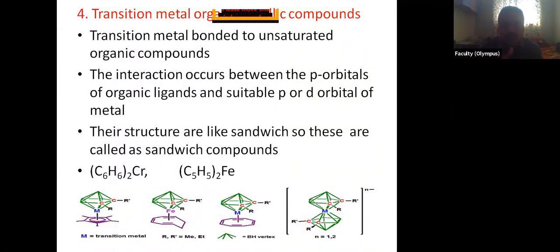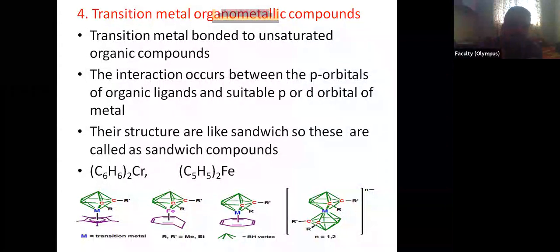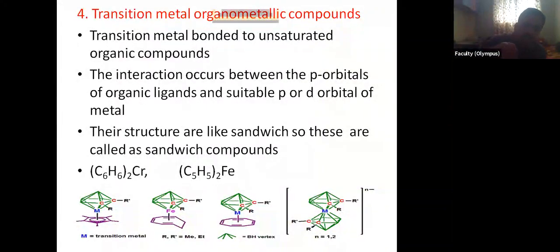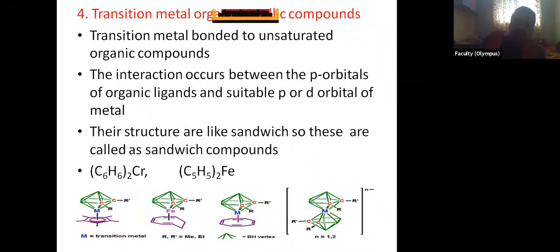That is not particular one carbon. Among the 6 carbons, the bond is not with any one carbon. That bond is not along with a particular one carbon. That bond is delocalizing over 6 carbons. Okay, so such compounds are called sandwich compounds or transition metal organometallic compounds.